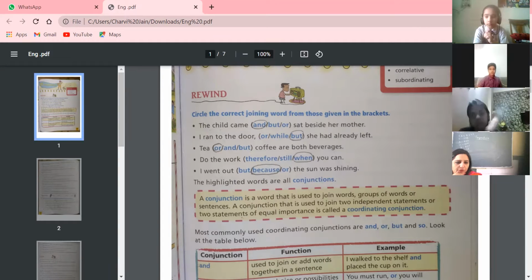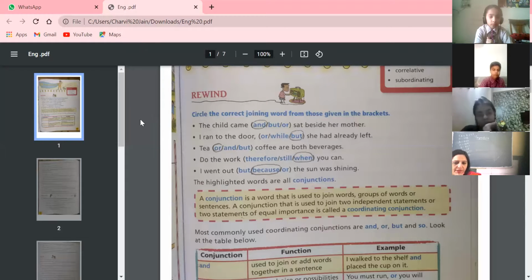She is not audible to me. Yes, ma'am. Third sentence: tea and coffee are both beverages. Yes, ma'am, here will be and. Yes. Here will come and: tea and coffee are both beverages, because we are talking about both. So or is wrong here.